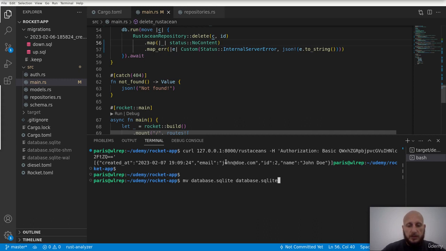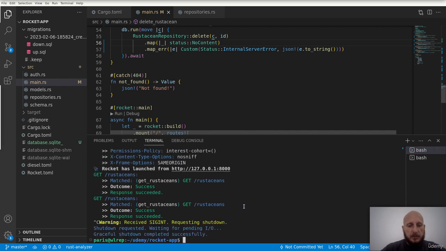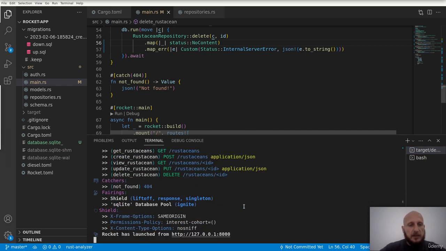Let's move our database from SQLite. Let's rename it to SQLite underscore. So Rocket is not able to find it, and let's see what happens now. Now it still works because I suppose it loaded into memory. So let's stop the application and let's start it again. It recreated the database, but the database doesn't contain the Rastassians table because we didn't run the migrations for the new database, right? So let's see what happens now.